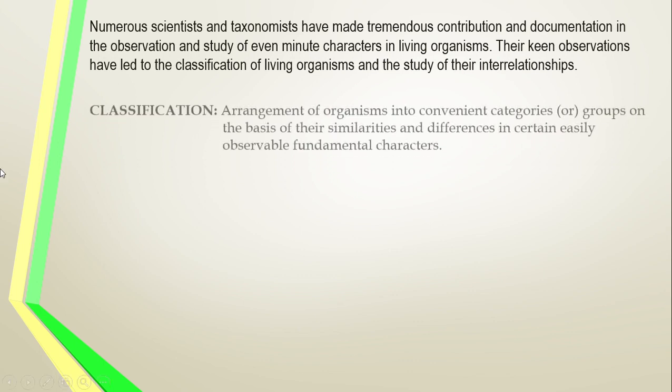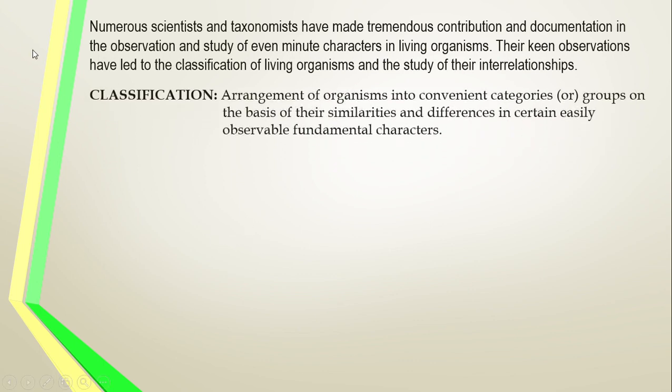Okay, next, classification. What do you mean by classification? See, it is the arrangement of organisms into convenient categories or groups on the basis of their similarities and differences in certain easily observable fundamental characters. உயிரினங்களிடையே காணப்படுகின்ற எளிதில் பார்க்கக்கூடிய பண்பு நலன்களின் அடிப்படையில் எந்த அளவுக்கு அவைகளுக்கிடையே ஒற்றுமை இருக்கு, எந்த அளவுக்கு வேற்றுமை இருக்குங்கிறத பொறுத்து we are grouping the organisms, வகைப்படுத்துறோம்.